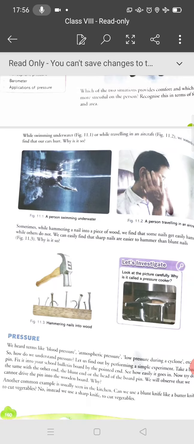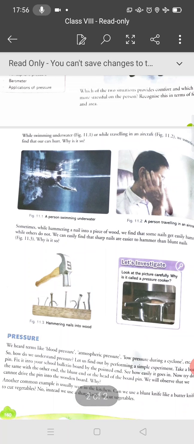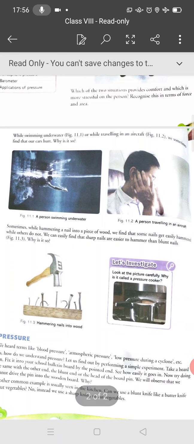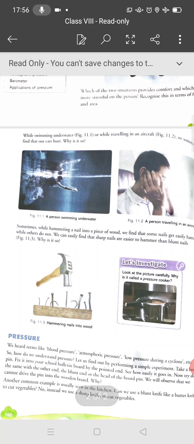What do you mean by pressure? We hear terms like blood pressure, atmospheric pressure, low pressure during a cyclone, etc. How do we understand pressure? Let us find out by performing a simple experiment. Take a board and a pin, and fix it into your school bulletin board by the pointed end. See how easily it goes in.